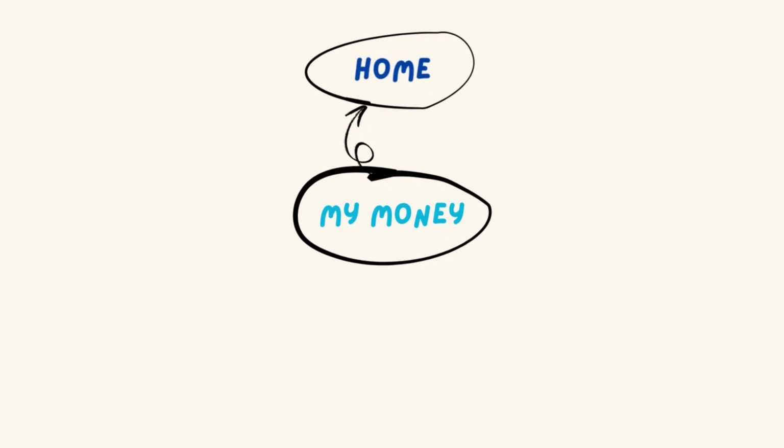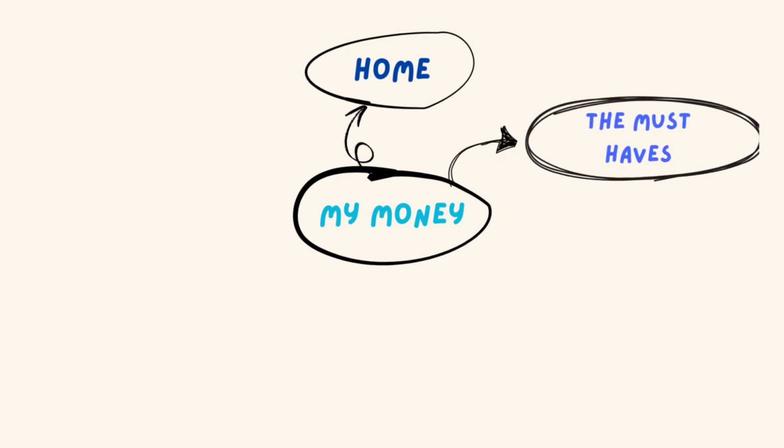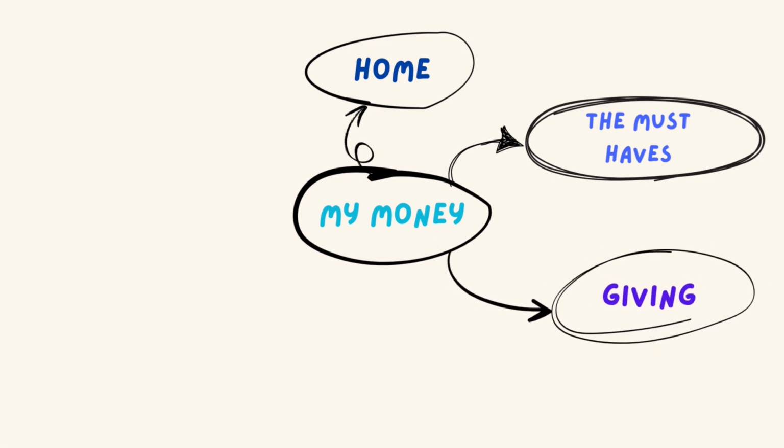So I have my home category, which is things like my mortgage, my property tax, HOA, internet, all of that good stuff. And then I have what I call my must-haves. So this is things like groceries, gas, healthcare, subscriptions, insurances that I have, and an unexpected junk drawer because, life happens. After that, we think about giving.